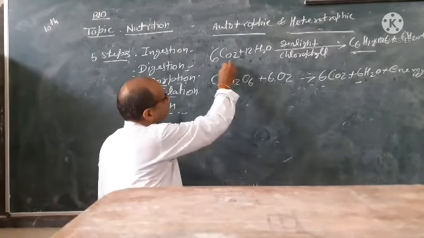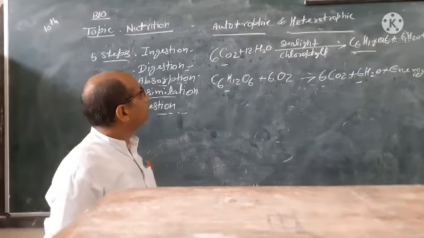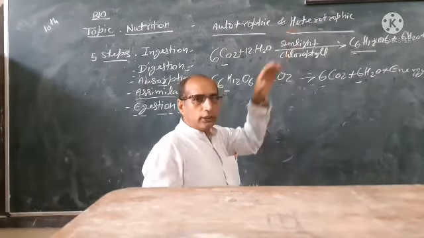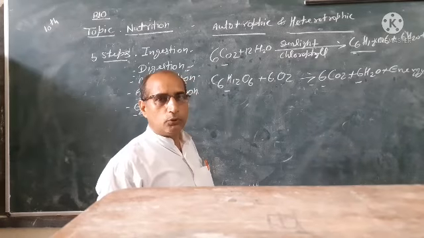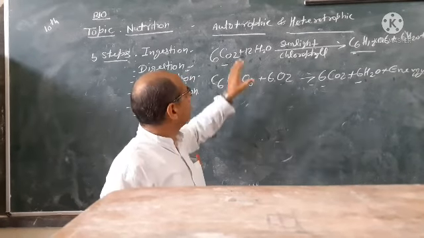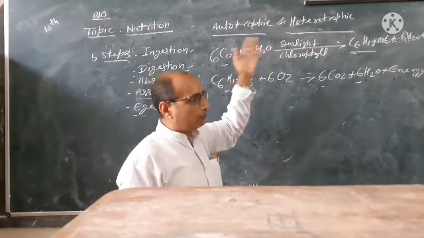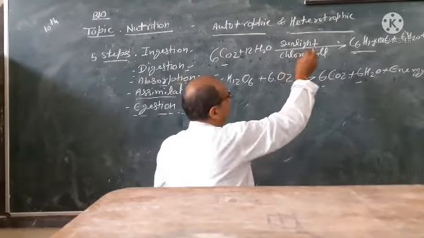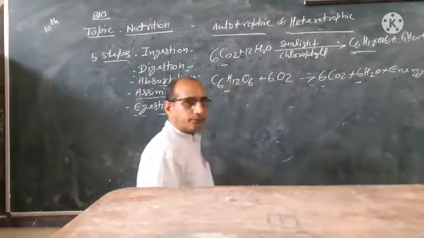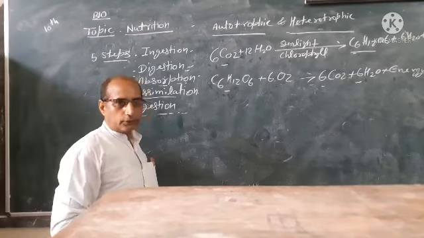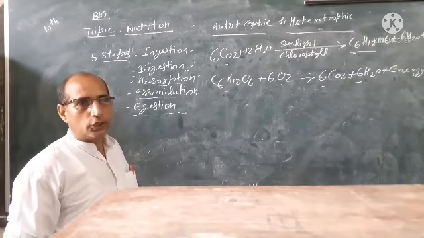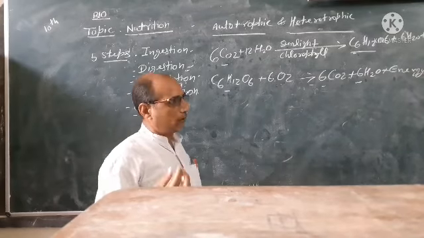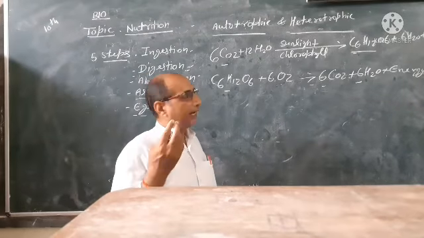Those organisms which make their food are known as autotrophic, and those organisms which cannot synthesize their food by the process of photosynthesis, because they have no chlorophyll, and take their food from their environment, are known as heterotrophs, like mostly animals, and humans also.